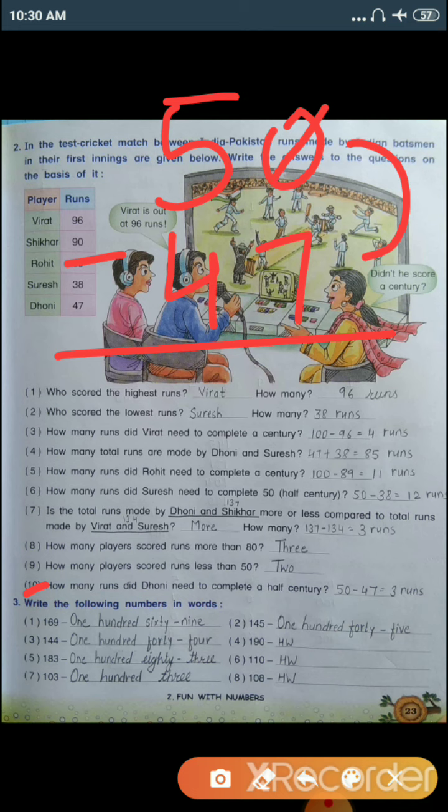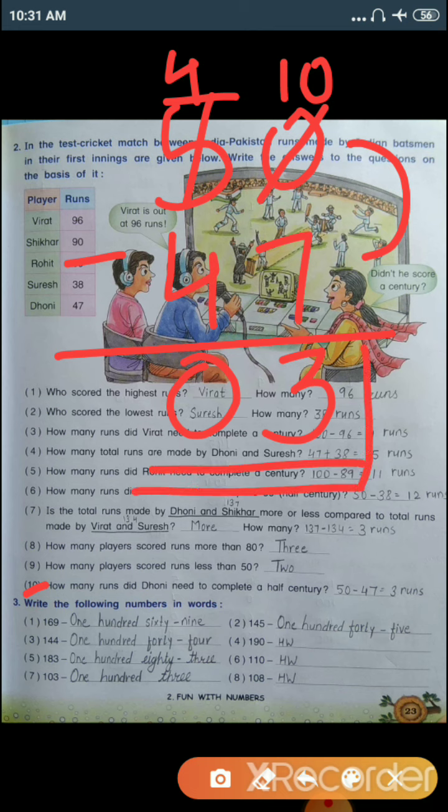So I will cut this 0 and I'll write here 10. So 10 minus 7 equals to 3. Now I will cut this 5 and write here 4. So 4 minus 4 equals to 0. So Dhoni needs more 3 runs to complete his half century.